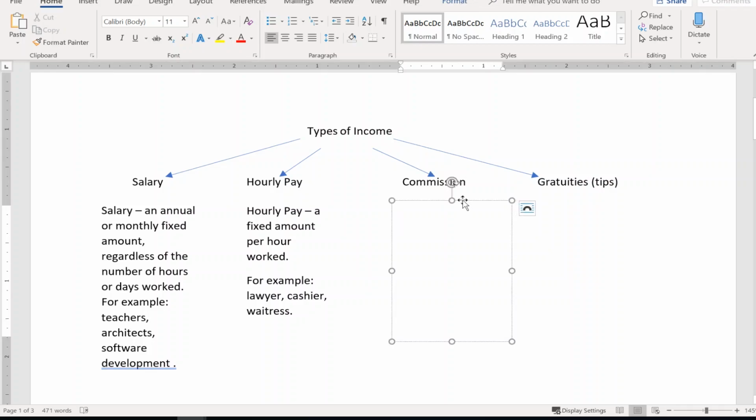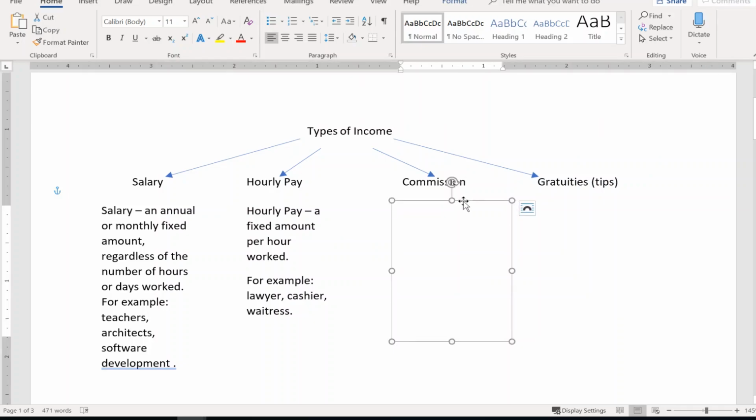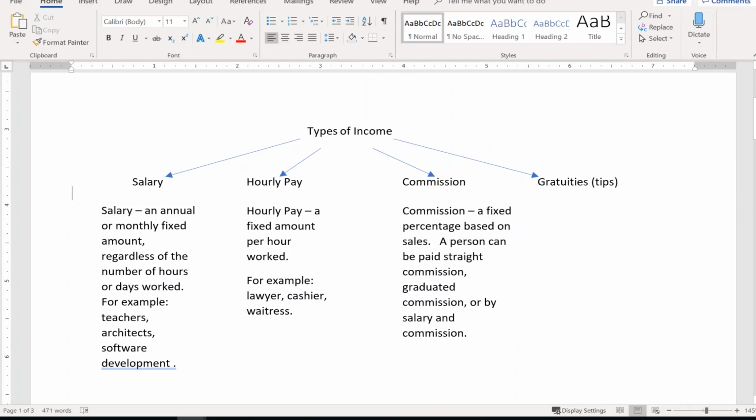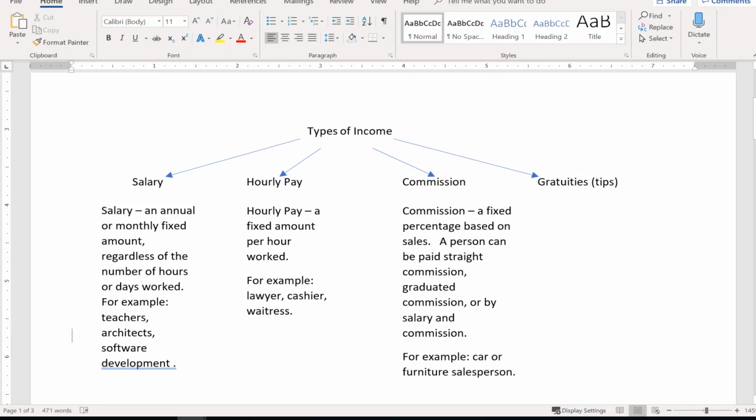Commission is based on sales. So people who work as a salesperson typically get commissions. This is a fixed percentage based on how much sales that you have made. A person can be paid straight commission, graduated commission, or by both salary and commission. Typical examples of this would be a car or furniture salesperson.